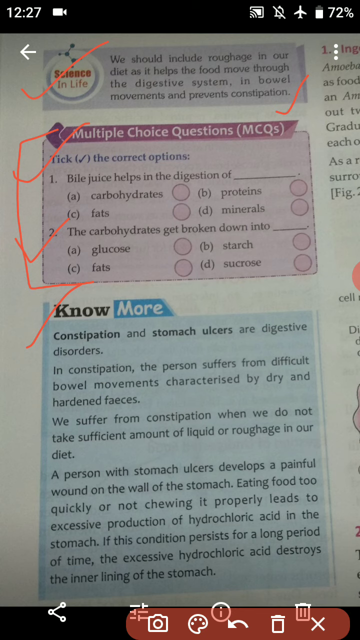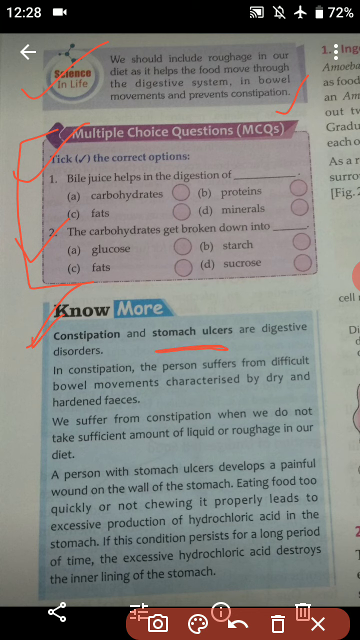Constipation and stomach ulcer are digestive disorders. If the food is not digested properly, we may suffer from certain disorders like constipation and stomach ulcer.